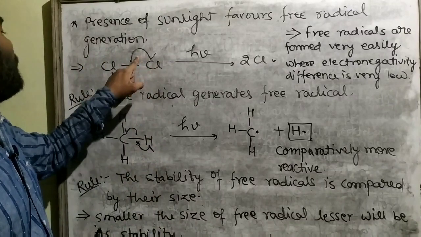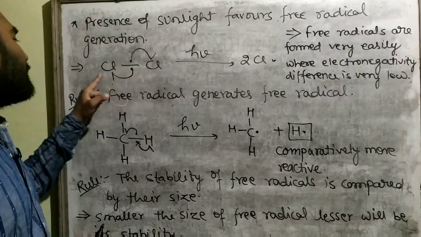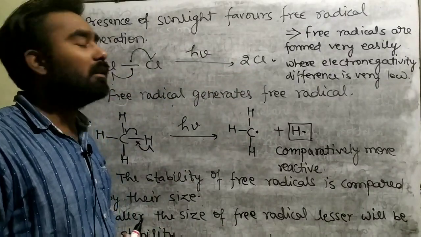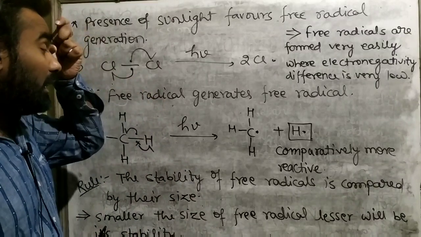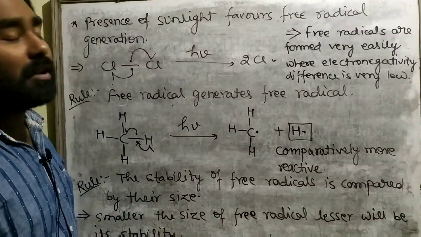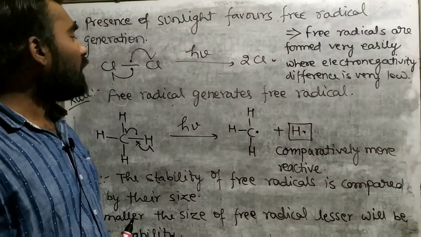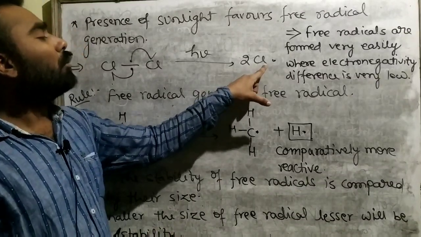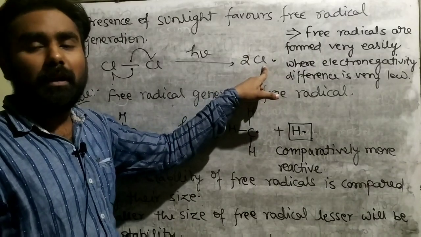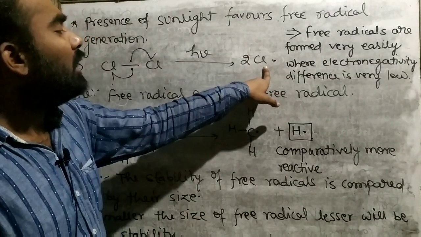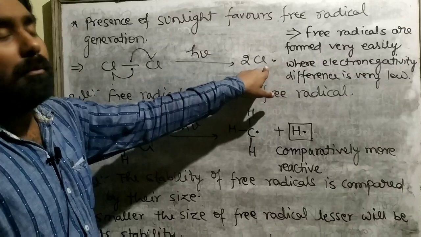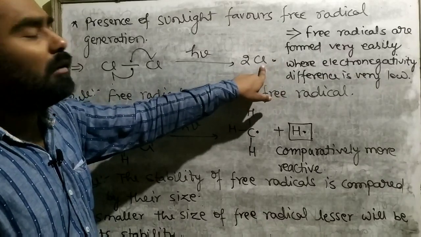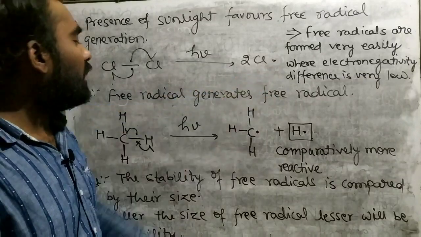इन लोगों ने जो अपना अपना एक एक इलेक्ट्रॉन दिया था वो वापस से ले लेंगे और खुद को क्या करेंगे, होमोलाइज कर लेंगे. This will be an example of homolytic fission that is favored due to sunlight, presence of sunlight. So this will be the first step of the reaction in which two chlorine free radicals will be generated. This is a very highly reactive species because there is an unpaired electron present in the last shell of the chlorine, so it is highly reactive.